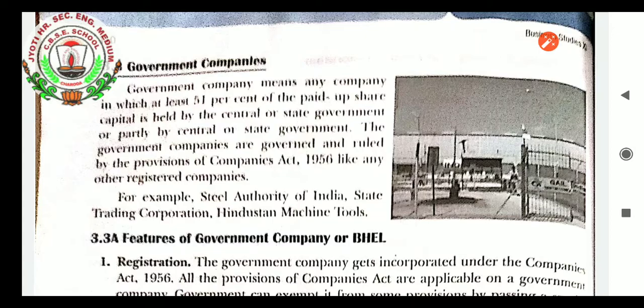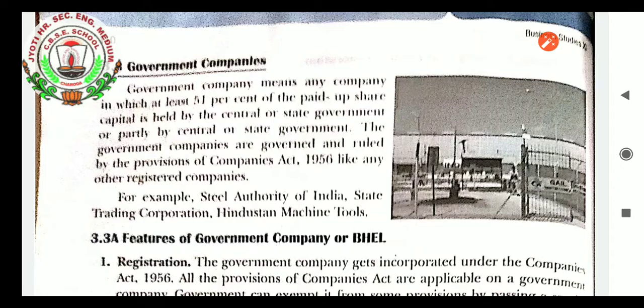Today I will explain the third part of the private public company chapter, that is the government company, the undertaking which is of the government. Government company is very easy as compared to the other two parts. Government company means any company in which at least 51% of the paid up share capital is held by the central or state government, or partially by central and state governments. The government companies are governed by the provisions of the Companies Act 1956 like any other registered companies. For example, Steel Authority of India, State Trading Corporation, Hindustan Machine Tools, etc.